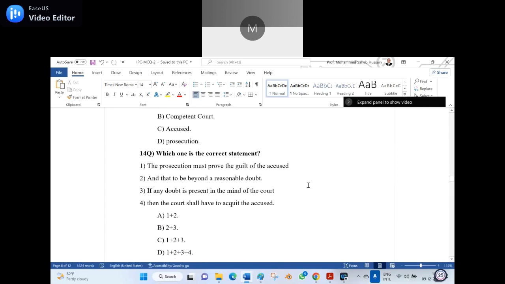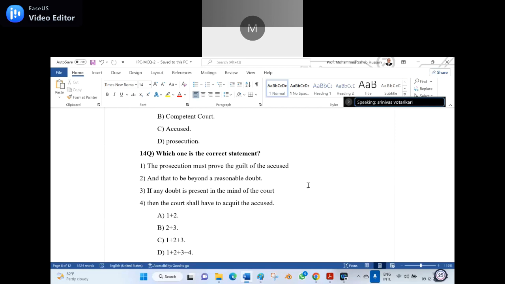Can anyone unmute and read the 14th question? Which one is the correct statement? Number 1, the prosecution must prove the guilt of the accused. Number 2, and that to be beyond a reasonable doubt.